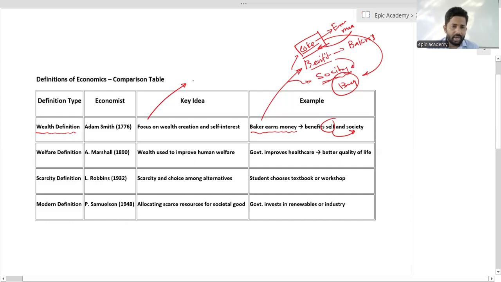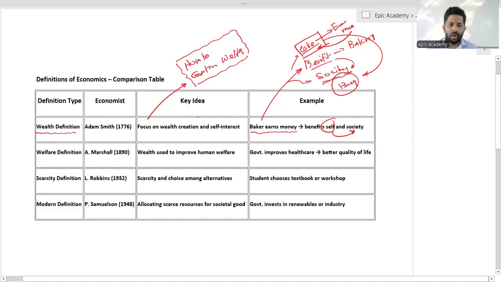His key idea related to the economy is how to gather wealth and how to increase the value of the wealth. This is the focus area of Adam Smith's book, I mean The Wealth of Nations.